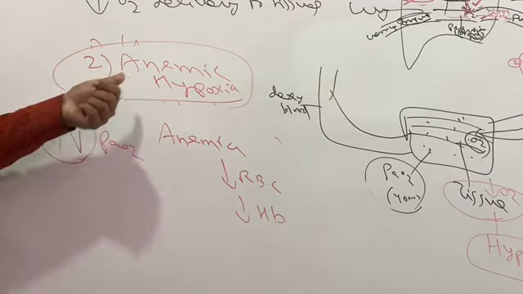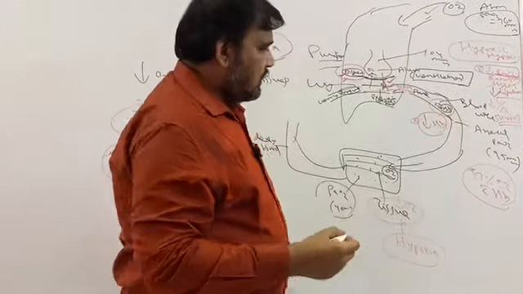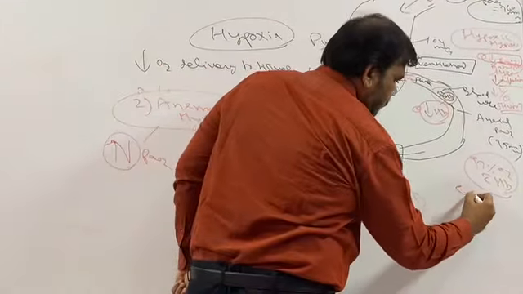perfusion is normal, V by Q is normal, but hemoglobin is not there, or hemoglobin is very less. One more condition is there, which is called carbon monoxide poisoning. So why do we tell carbon monoxide poisoning in anemic hypoxia?